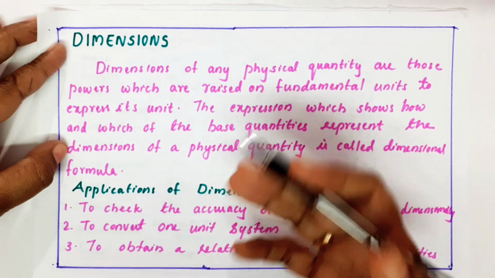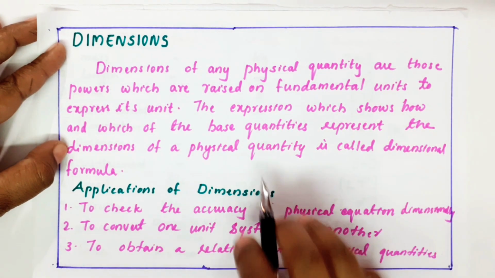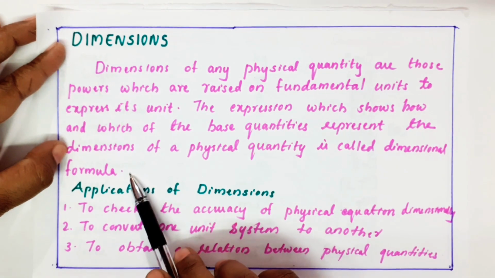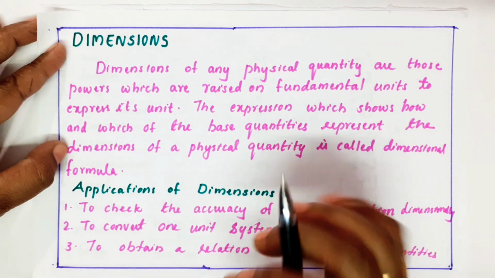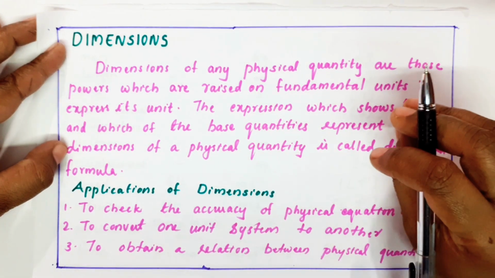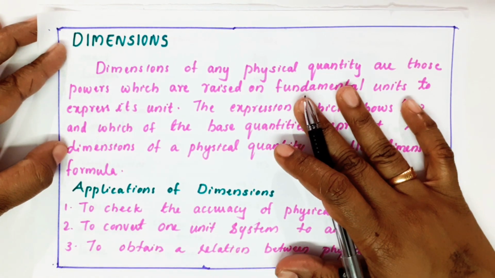We will understand which quantities we need, and how we write that is called the dimensional formula. We need to express a physical quantity in terms of its basic quantities with their powers.